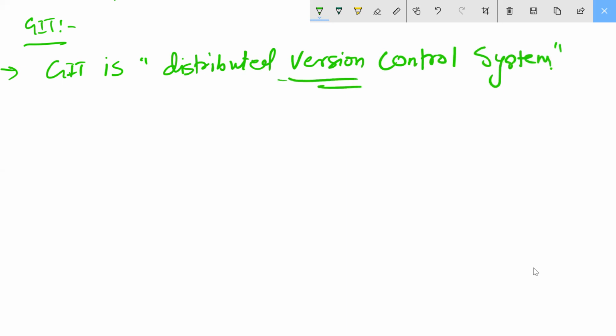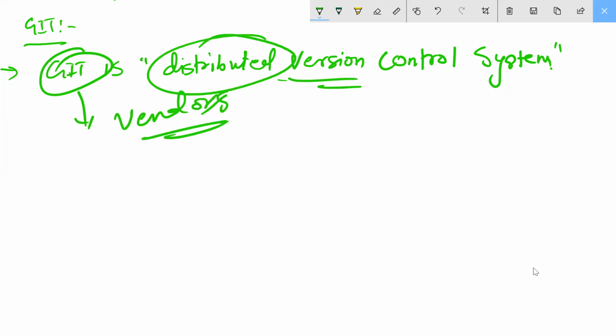Understood? What is the meaning? It is supporting every vendor. That is the meaning of distributed. Clear?